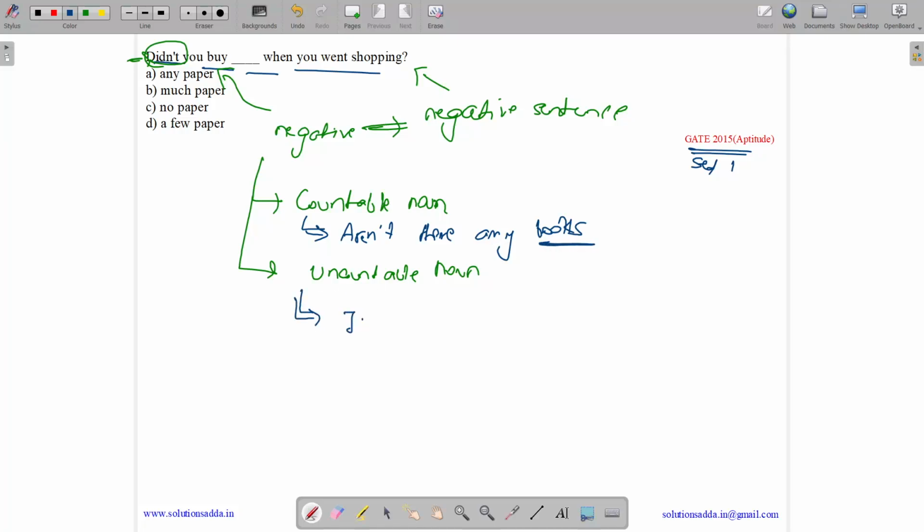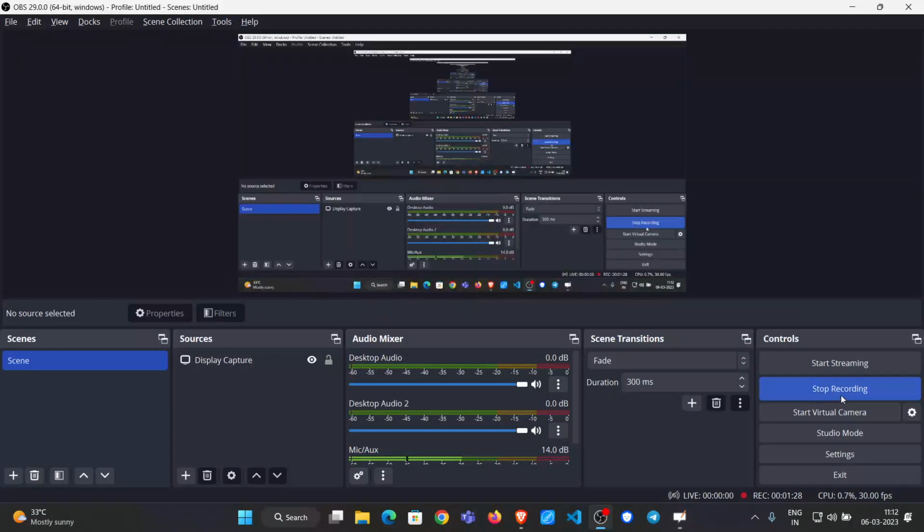And an uncountable noun can be, isn't there any paper. Here paper is an uncountable noun and this is a negative sentence, thus we have used any. So answer is option A.